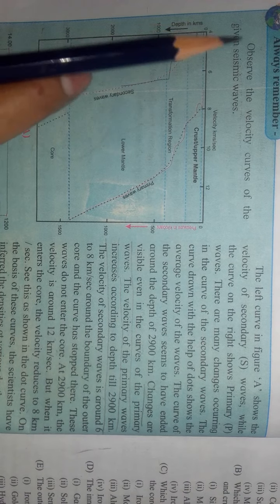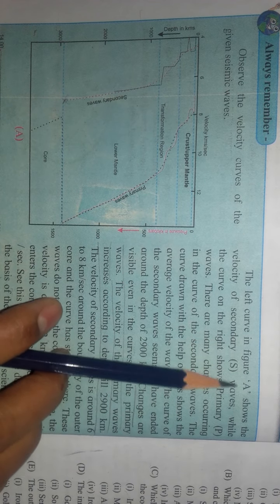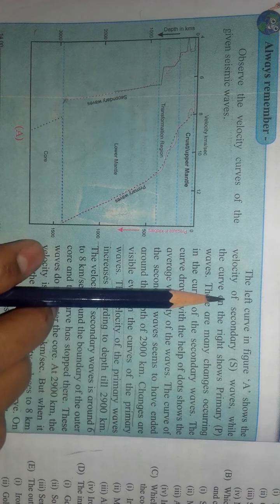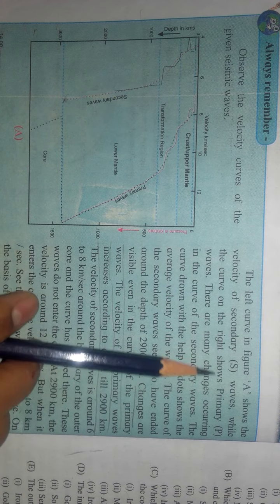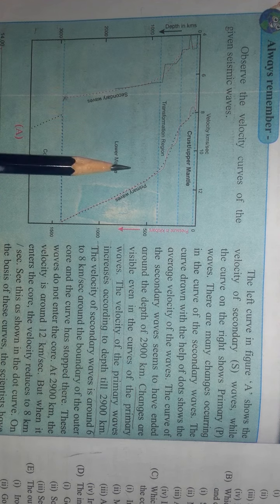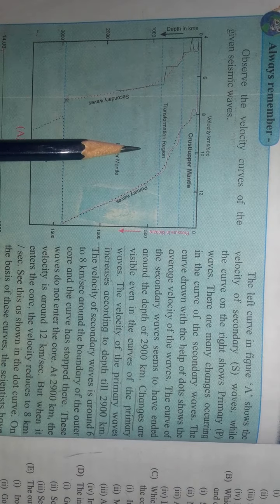Always remember, observe the velocity curves of the given seismic waves. The left curve in figure A shows the velocity of secondary S waves, while the curve on the right shows primary P waves. This is figure A, and this is the secondary waves curve and this is the primary waves curve. Students, we are going to see what these waves actually are.